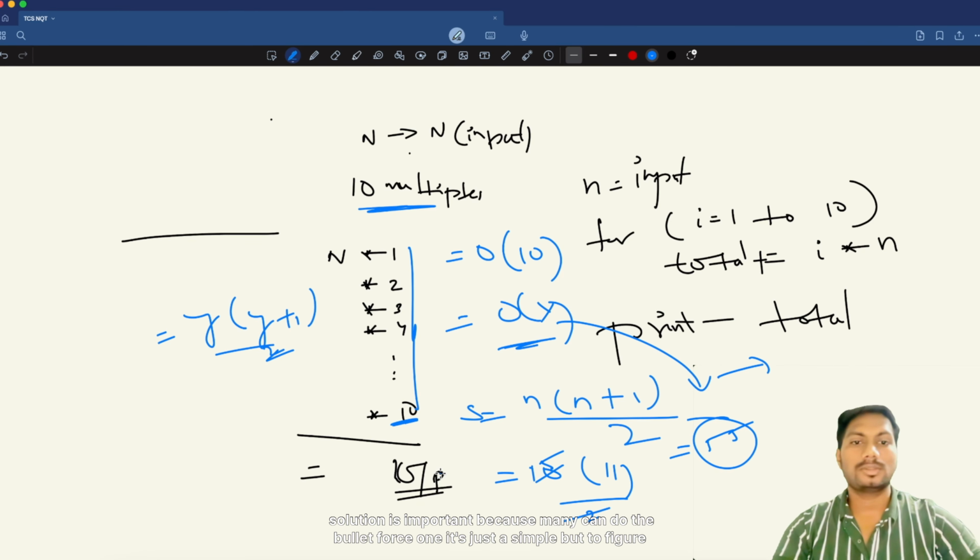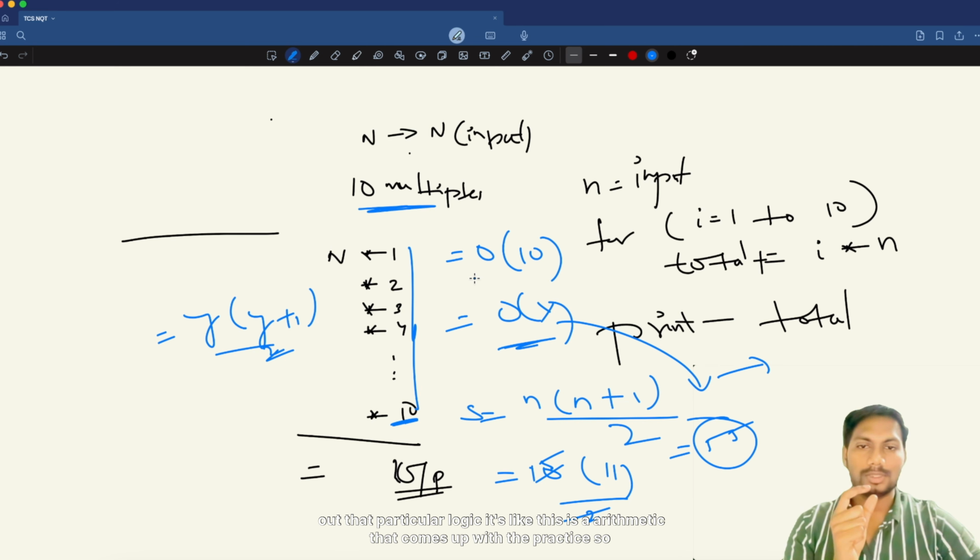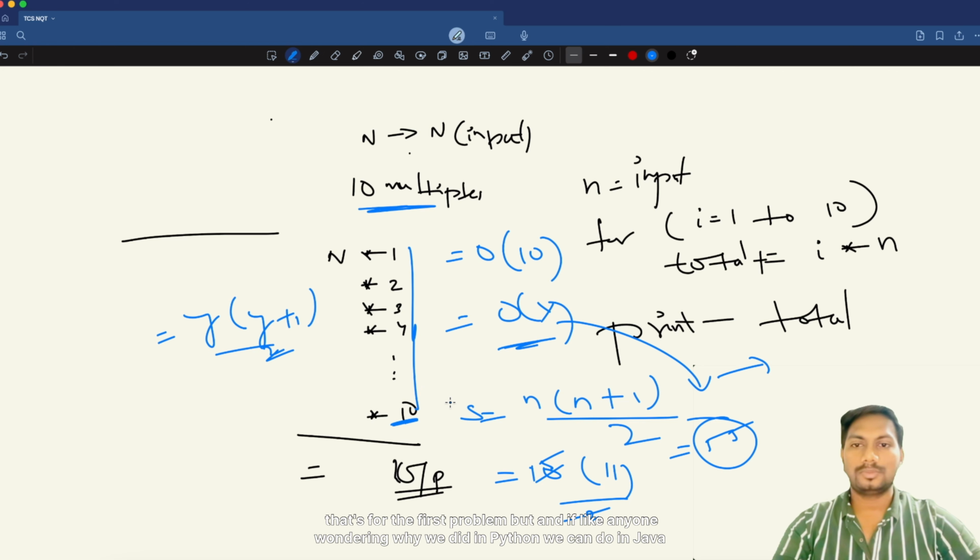This optimized solution is important because many can do the brute force one, it's just simple, but to figure out that particular logic, it's arithmetic that comes with practice. So that's for the first problem.